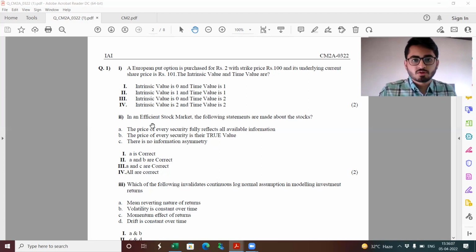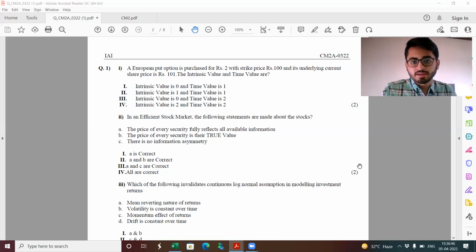Part 2: in an efficient stock market, the following statements are made about the stocks. The price of every security fully reflects all available information. The price of every security is their true value. There is no information asymmetry. Actually, all of these three are correct. If you think any of them is not fully correct, you can refer to the CM2 material, in the first couple of pages of the chapter, even in just the first page where the exact content starts. In the first couple of paragraphs, all these 3 points have been mentioned. So all of them are correct.